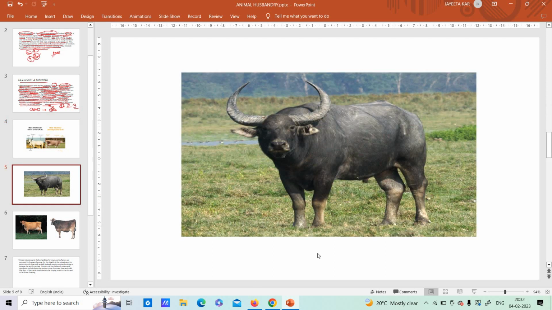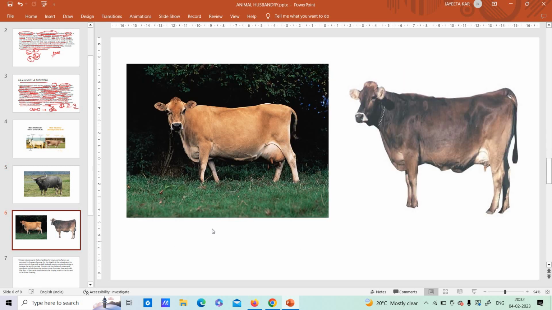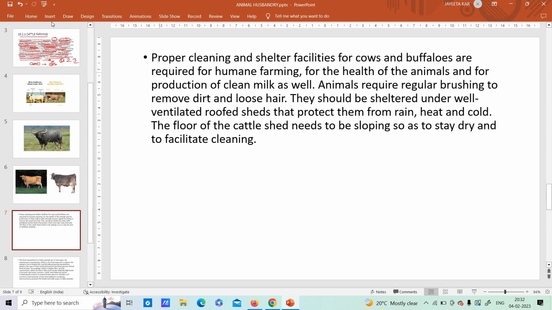Okay, now this is Bos bubalis, that is the buffalo. Then this one I had told you, this is the Jersey cow, and this is the Red Sindhi cow. All right, next let's go.